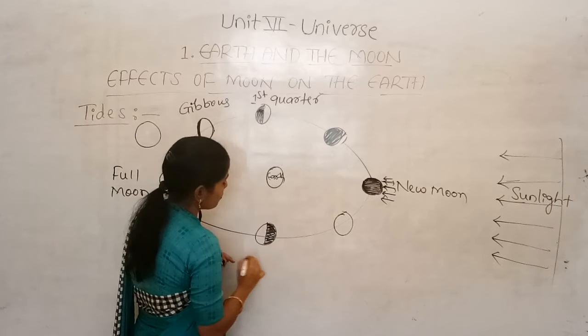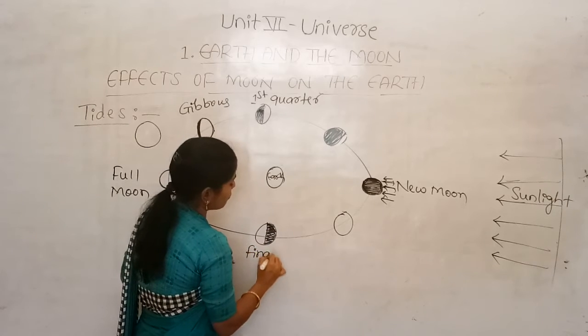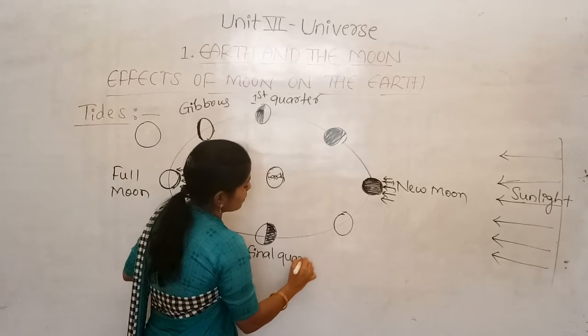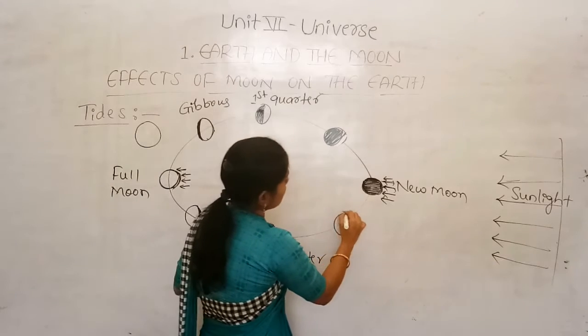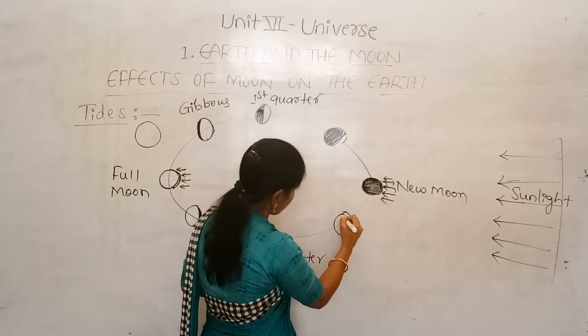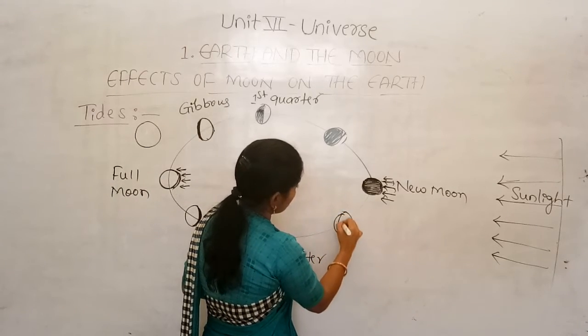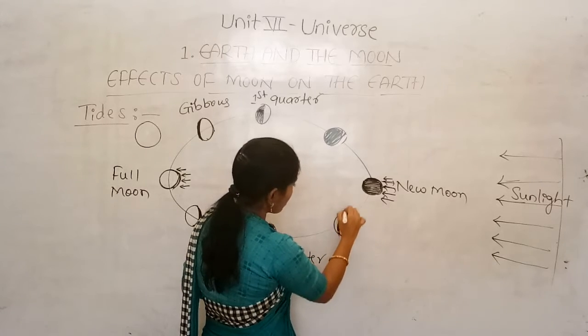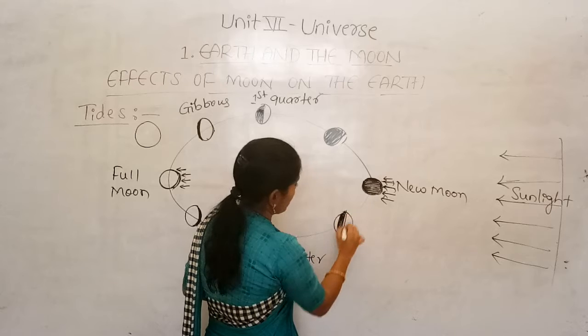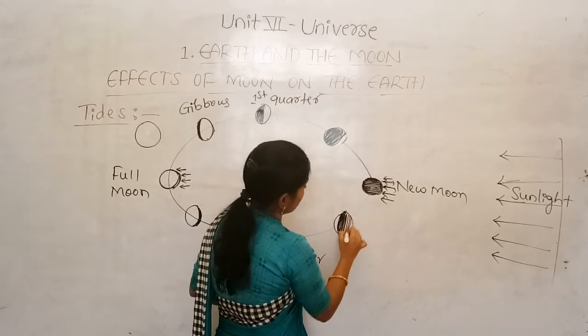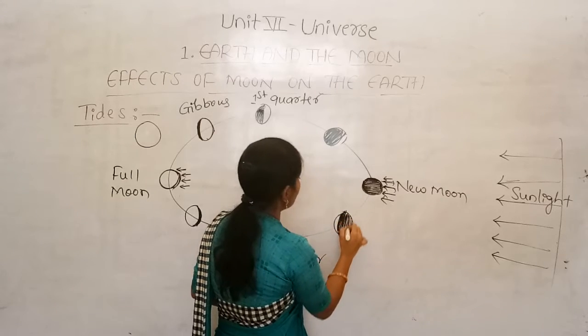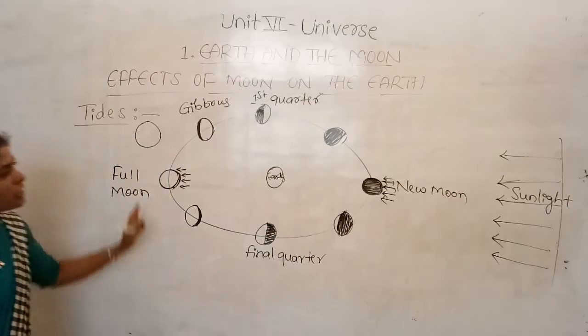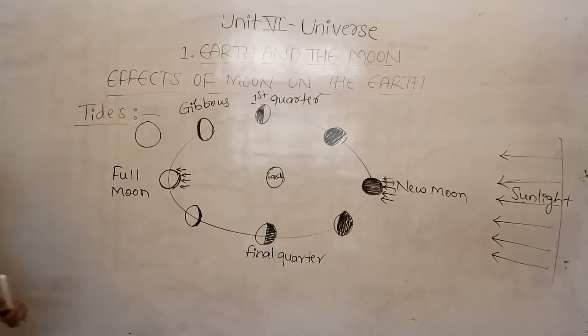Again we can see the half, and this is called the final quarter. And again here we are not able to see the whole moon, only part of the moon we can see here. So this is what we call the crescent moon, right? So these are the phases of the moon.